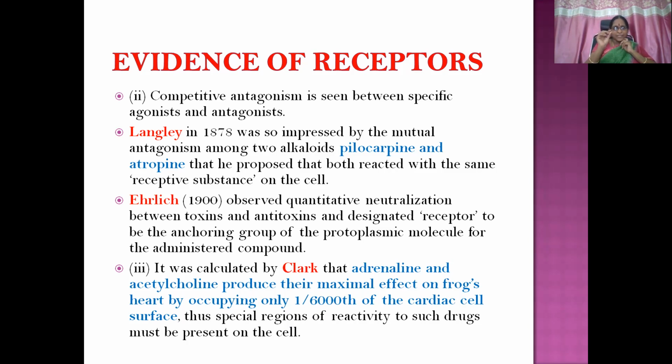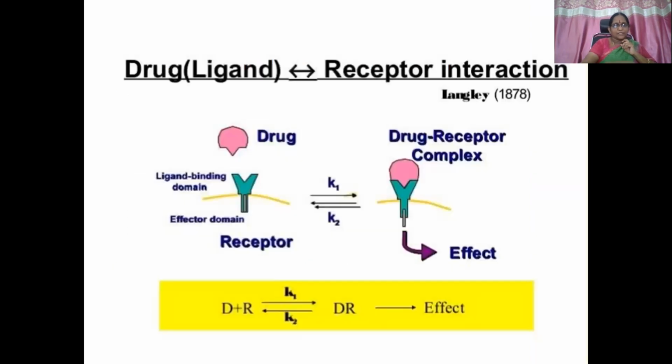So there must be something which is giving rise to the effect. All these areas of evidence made the scientists discover the receptors, the macromolecules which are regulatory in action.